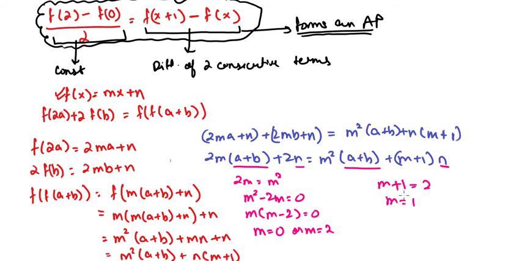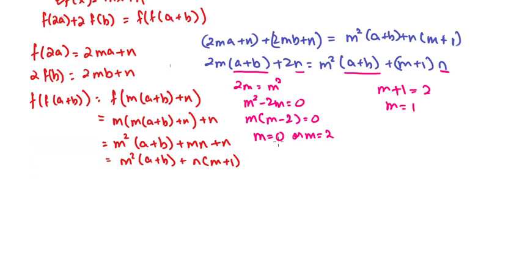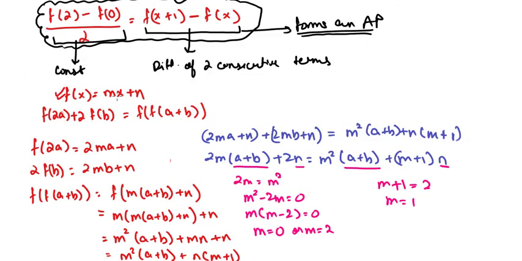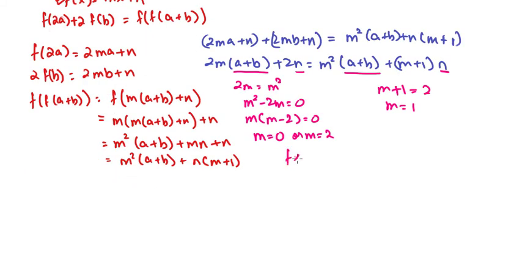Okay, so if m is equal to 0 or m is equal to 2, say if m equals to 0, what can we say from here? m equals to 0, which means the function will be some constant function. Function will be equal to n. It will be some constant. Okay. And for m equals to 2, this function will be 2x plus n. For every n belongs to integer, I can say this.